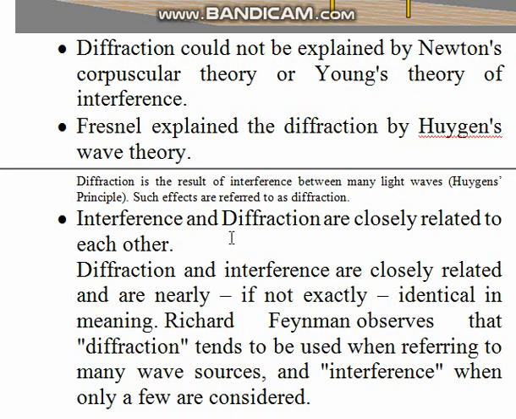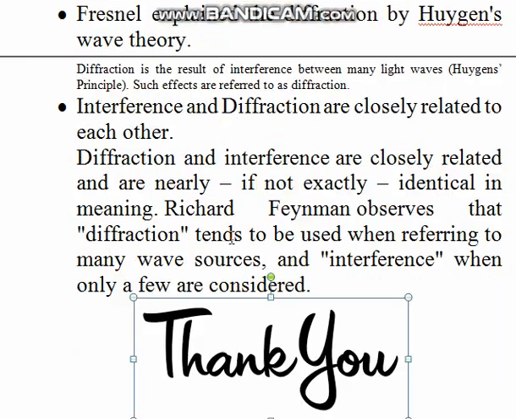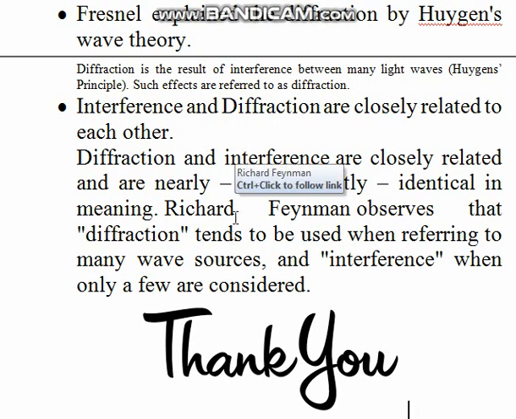They are not exactly identical in meaning, and Feynman observed that diffraction tends to be used when referring to many wave sources, and interference when only a few are considered. So basically when there are very few sources, there is interference, and when there are a large number of waves, then diffraction may take place.